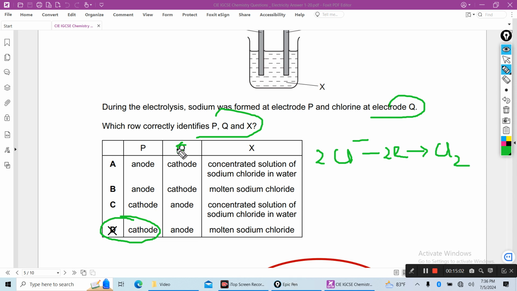This will be anode Q, and the electrolyte will be molten sodium chloride, because sodium is formed and chlorine is also formed. This is the right answer.